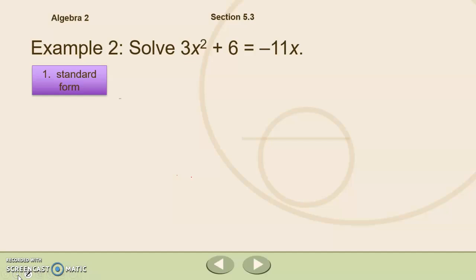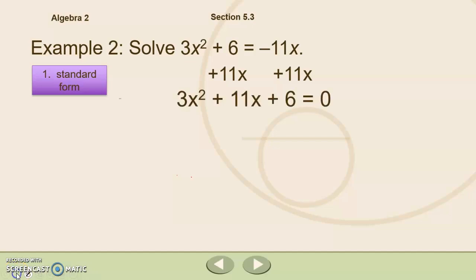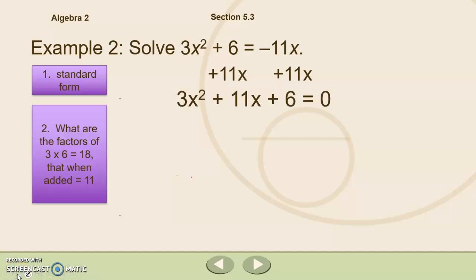So let's go ahead and solve 3x squared plus 6 equals negative 11x. Step 1, let's write it in standard form. And when we do so, we get 3x squared plus 11x plus 6 equals 0. Step 2, think of the factors of a times c that when multiplied would give us 18, but when added would give us 11. Make that lovely chart over here. We've got a positive 18 and a positive 11. So I'm going to need two positive numbers here.